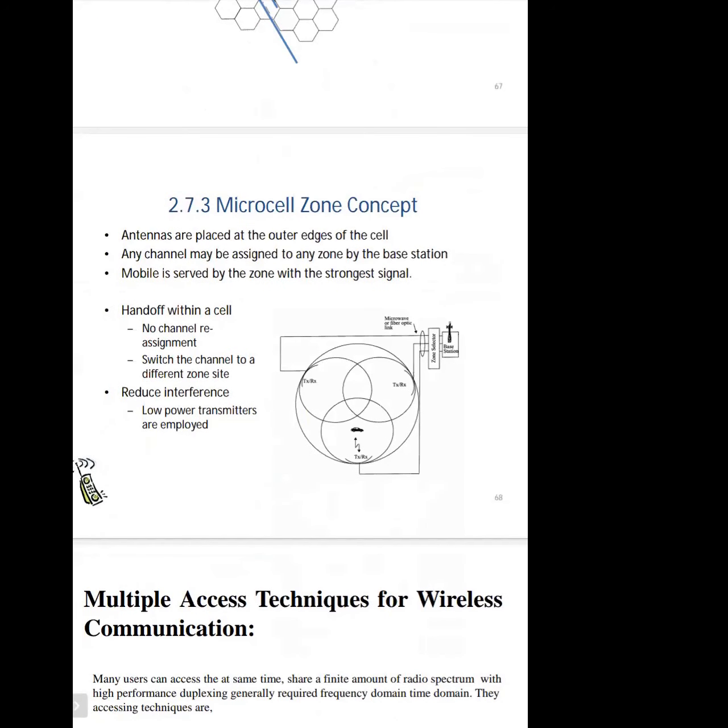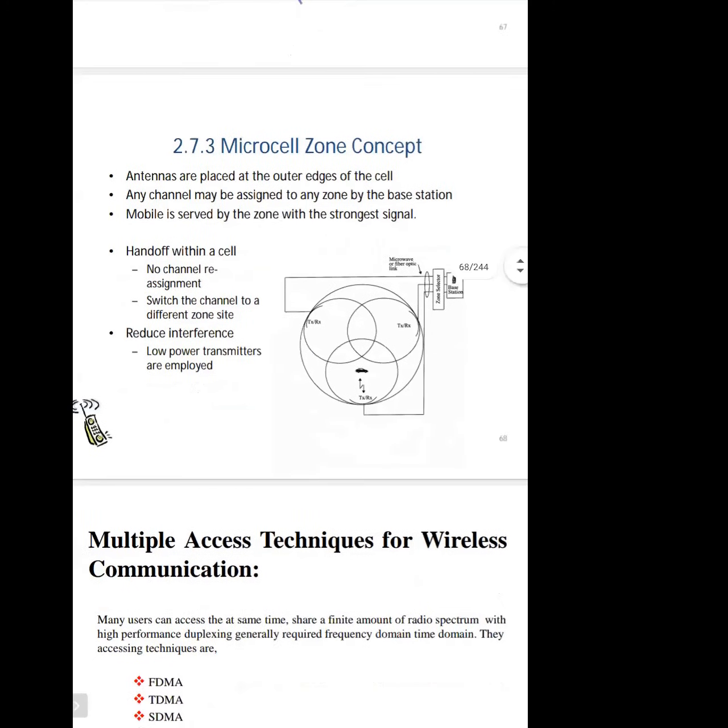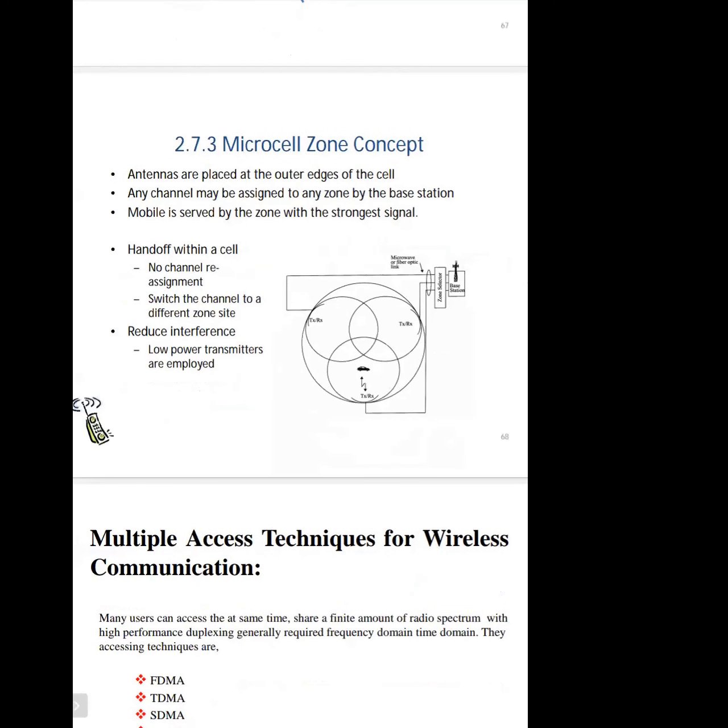Related to this, we have the microzone concept, in which the antennas are placed at the outer edges of the cells, and any channel may be assigned to any zone by the base station. The mobile is served by the zone with the strongest signal. By use of this, handoffs will occur within a cell, and there is no channel reassignment, only switching the channel to a different zone site. It will reduce the interference, and low power transmitters are employed for this microzone concept.